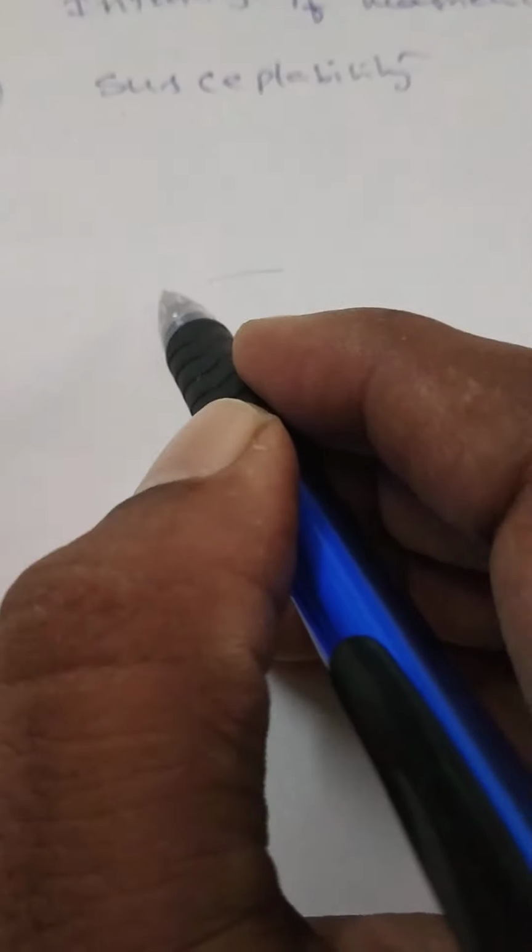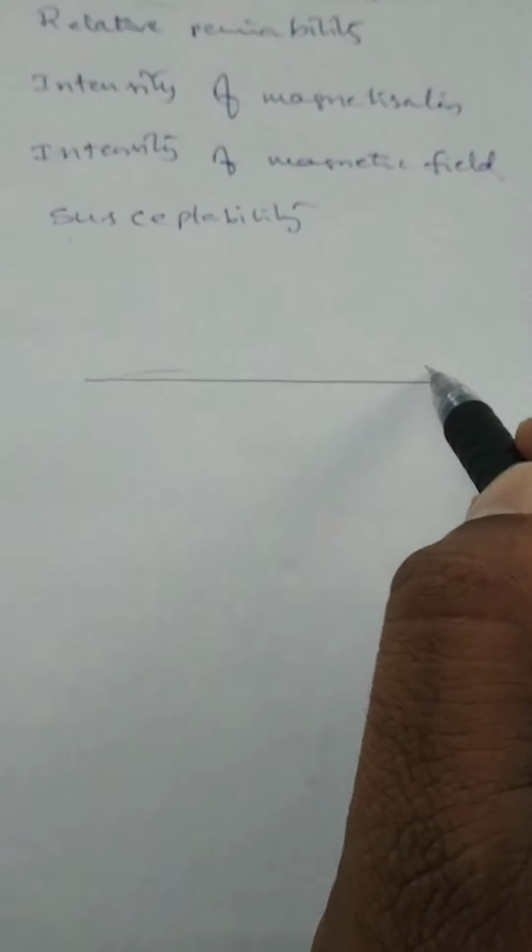Right? Here, I will simply explain what is meant by the magnetizing field and what is the magnetic induction field. Suppose this is a uniform magnetic field.